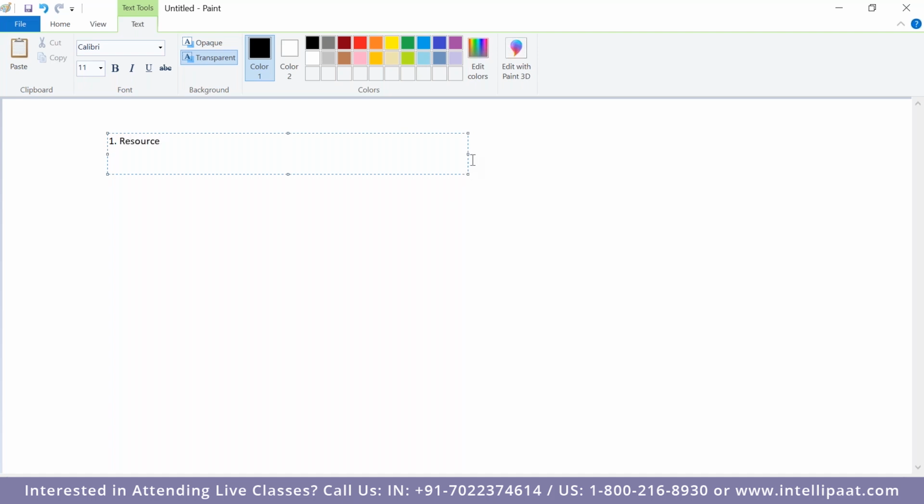Cool. Here, the first one is resource. Resource is nothing but, for example, if I wanted to create an EC2 instance. Now, before resource, let me put a few other things also. Providers. So providers are nothing but which one we are going to use.